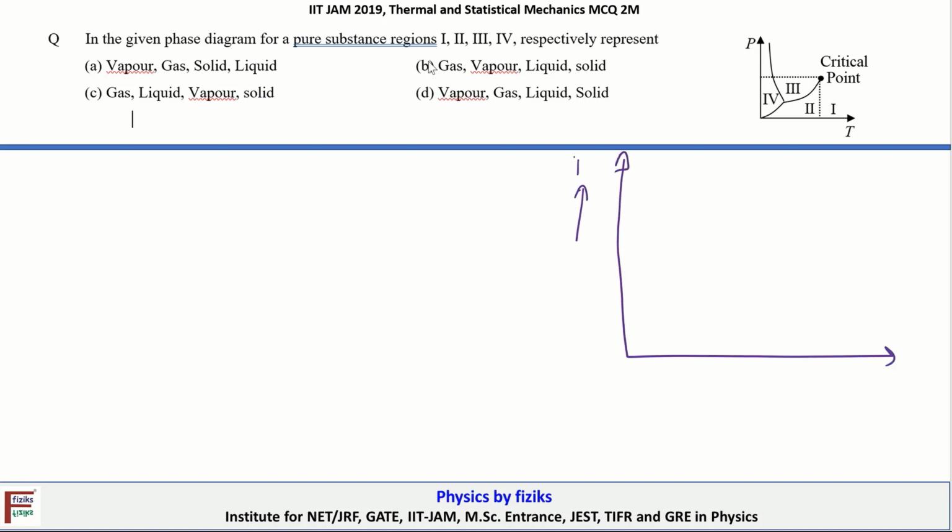I am going to redraw it. So the P versus T diagram. Here we are having a positive slope and then again a positive slope, and here, as given in the diagram, we are having a negative slope.